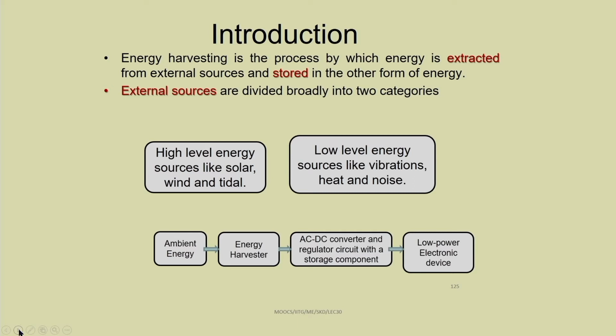Energy harvesting is the process by which energy is extracted from an external source and stored in another form of energy. These external sources are divided broadly into two categories. One is the high level energy source like solar, wind and tidal, and the other is the low level energy source like vibration, heat and noise. From the ambient energy, we can extract the energy by using this energy harvester, and then we can convert that through an AC DC converter and regulator circuit with a storage component. Then that low power electronic device can utilize this harvested energy.